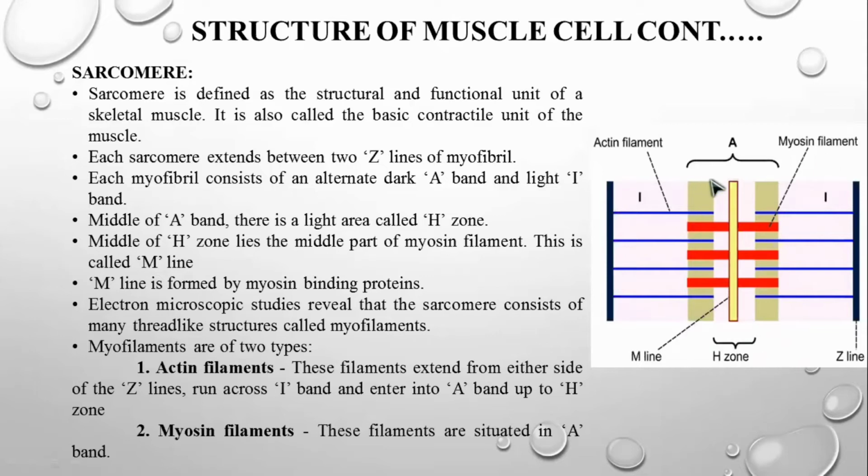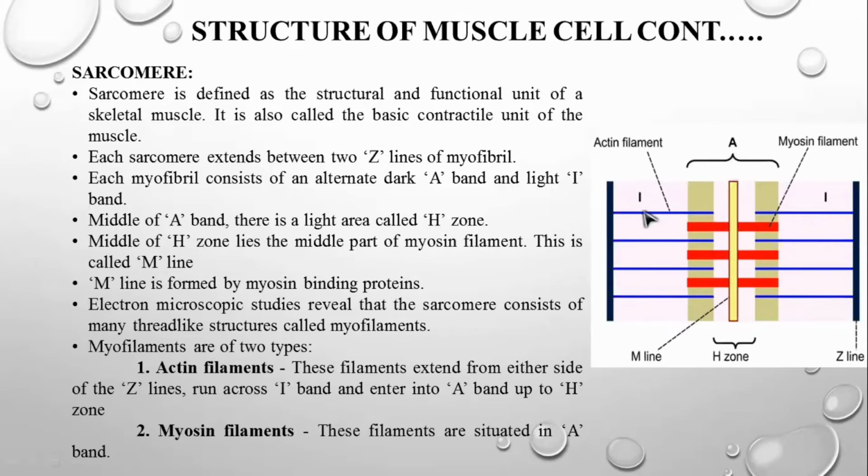Here is the H band, the boundary between the A and H. So the actin filament starts from the Z line, crosses the I band, penetrates into the A band and stops at the end of the A band. It won't enter into the H band, so it comes only till the boundary of the H zone.